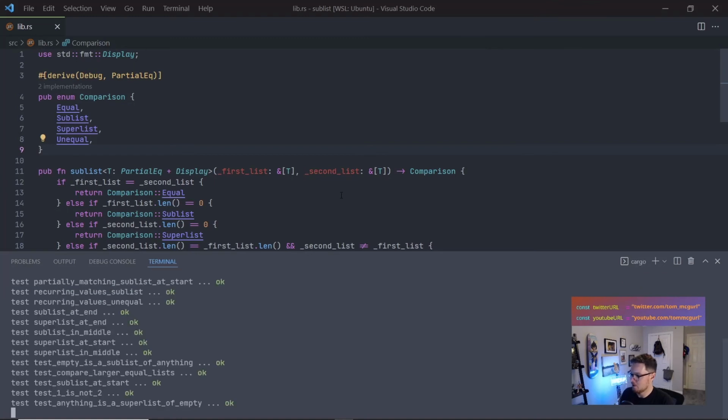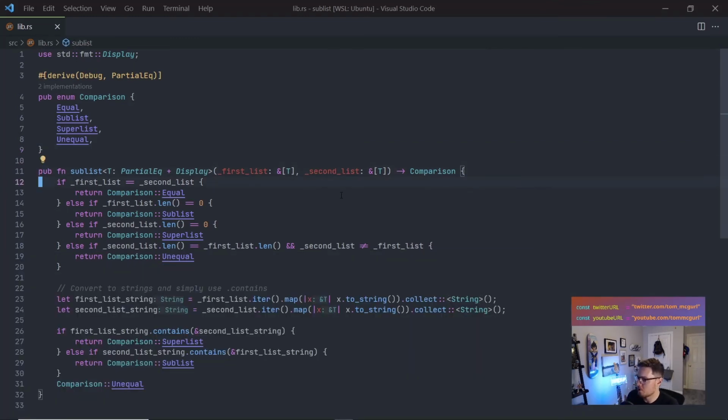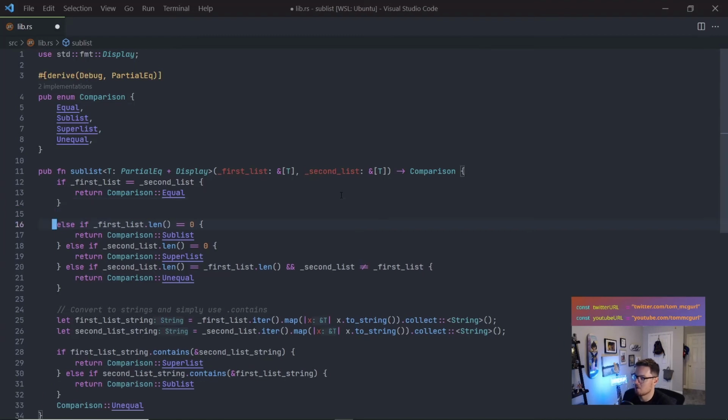Clear. So let's refactor. So let's see what we're doing. So we know that this is going to handle equality here, and this will handle everything other than equality, right? It'll handle if it's 0, because you can't say an empty string is contained in a string, right? And a string can't contain empty, or I guess it can, right? Which it'll actually satisfy these. So this we can leave. I think this case here is going to stick around. That's fine. Exit early. If they're equal, exit early.